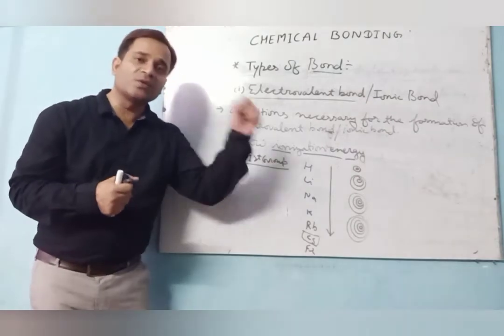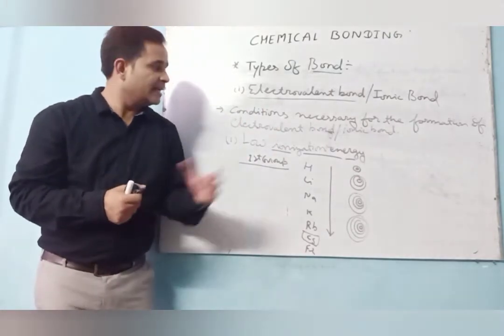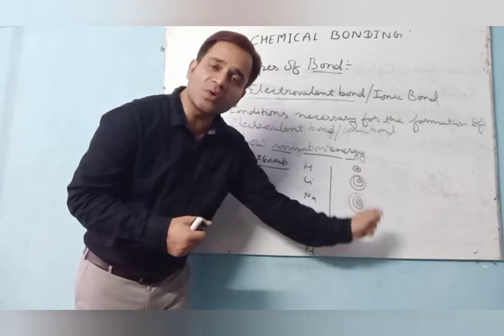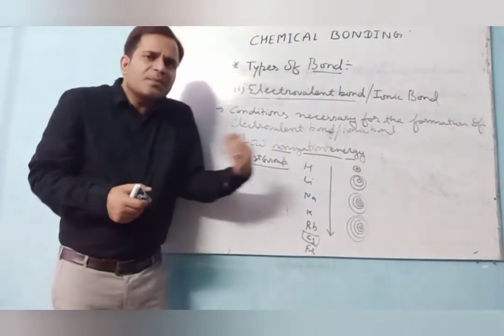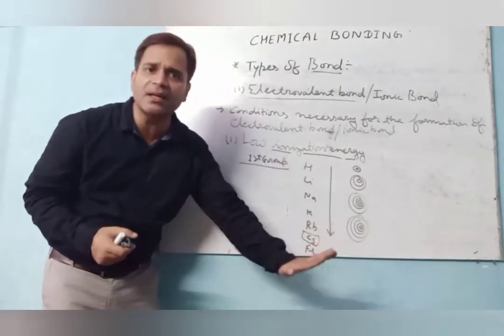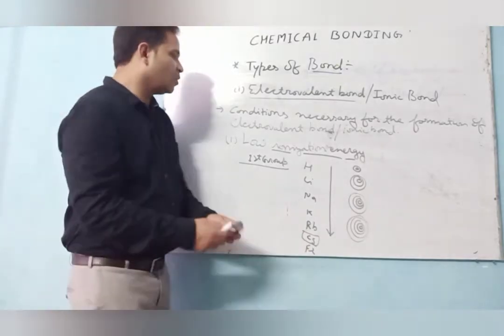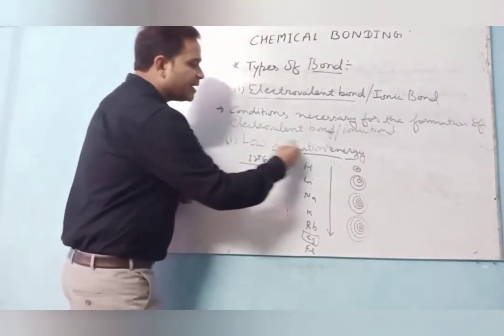So if the nuclear force of attraction decreases, then the ionization energy also decreases. So it is easy to remove the electron rather than to gain an electron. So here I am saying the low ionization energy.